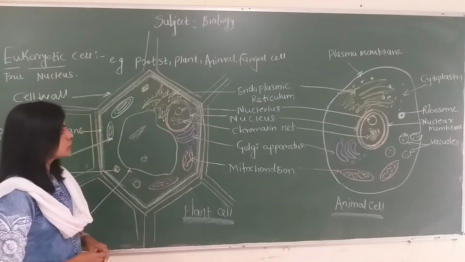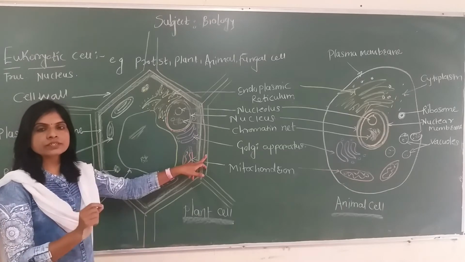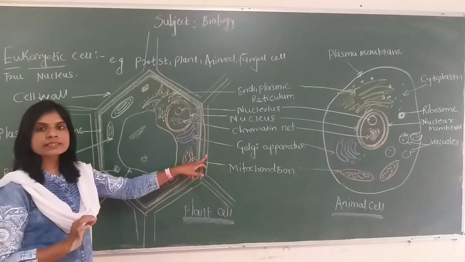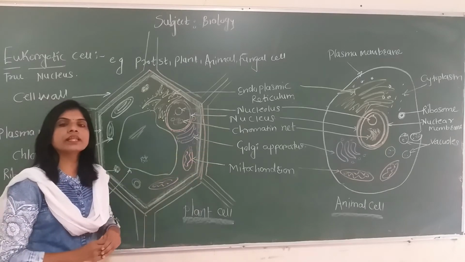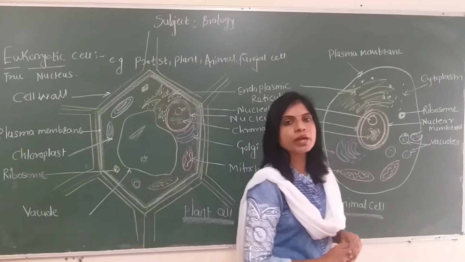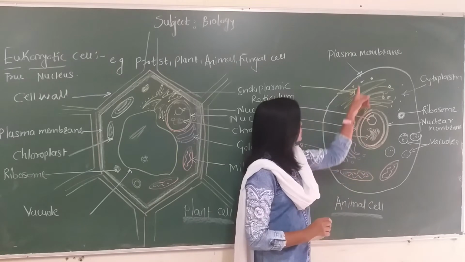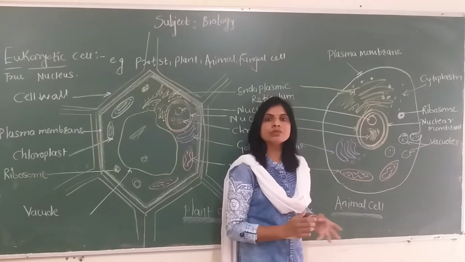When we observe the eukaryotic plant cell, it has an outermost rigid, dead membrane called the cell wall. That cell wall is missing or absent in the animal cell. It means the outermost limiting membrane of the animal cell is only the cell membrane or plasma membrane, without a cell wall.